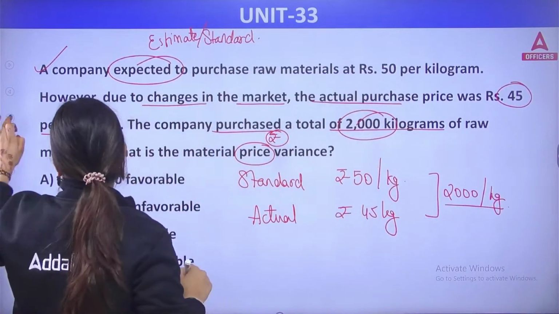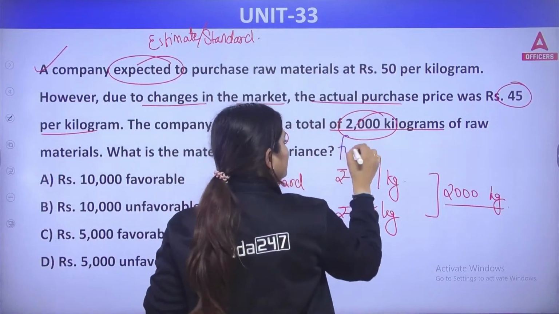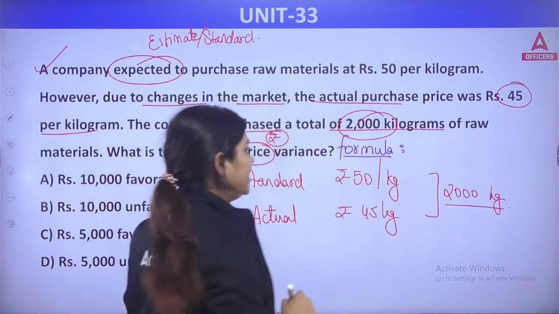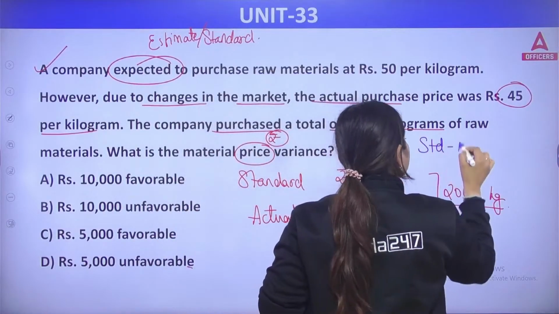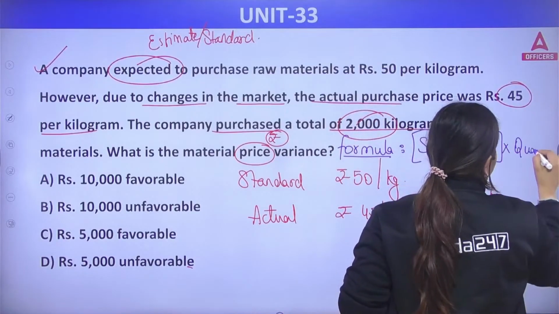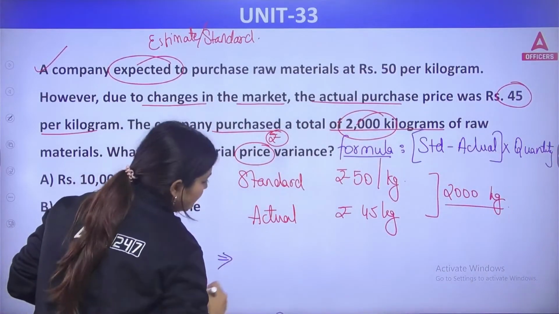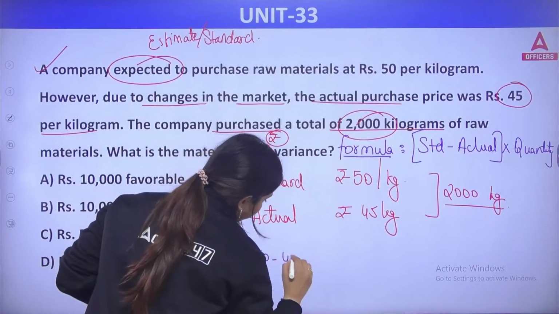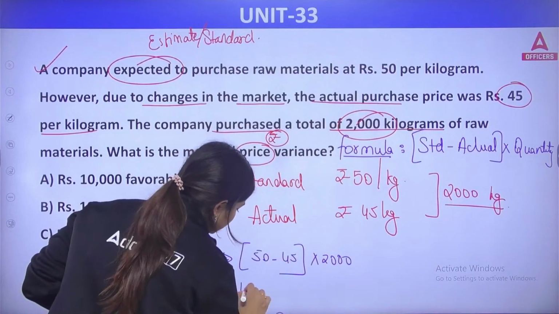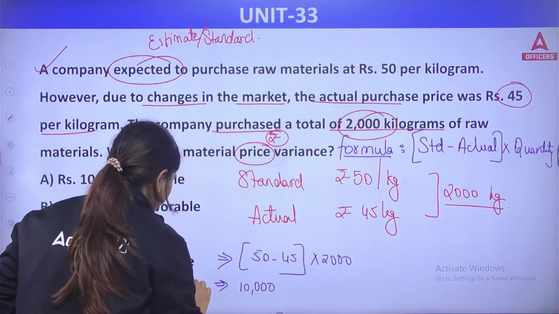Now, you know what formula we need to use here? The formula that you need to use in case of material price variance is standard minus actual, multiplied by quantity. So here if you apply the same formula, standard is 50, purchased for 45, into 2000. So 5 into 2000, that is 10,000. Yes, so this is your material price variance.